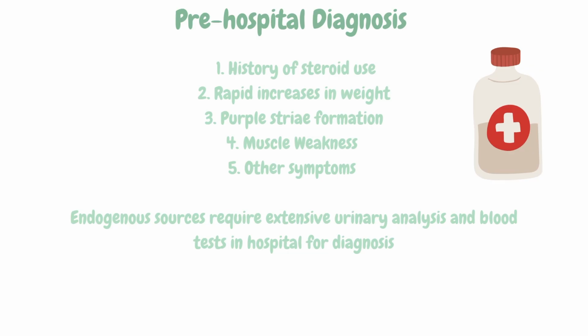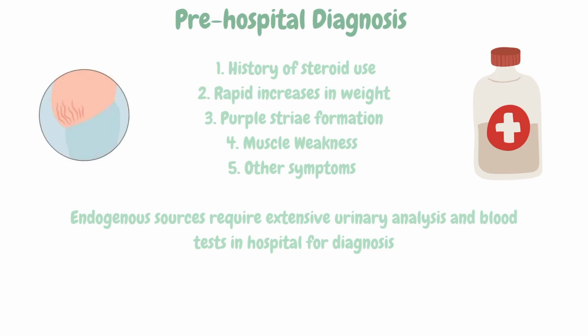However, this needs to be combined with other key signs and symptoms such as increase in weight since steroid use, purple striae formation on skin, recent history of muscle or bone weakness, hypertension, or changes in emotions are some key symptoms. The combination of these signs and symptoms could be strong indicators of Cushing syndrome. Nevertheless, Cushing syndrome may have an endogenous source, making it hard to make the connection to the condition by simply seeing the above symptoms, as the patient may not be taking steroids. There have also been cases in literature where not all the symptoms were present in patient,